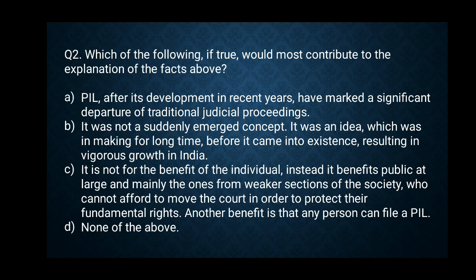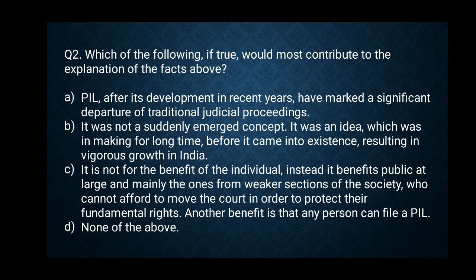So one basic trick is, when the option is none of the above, we will at first instance try to avoid choosing none of the above and try to find out if the remaining three options have one as a right option. So option C seems to be very correct to us.